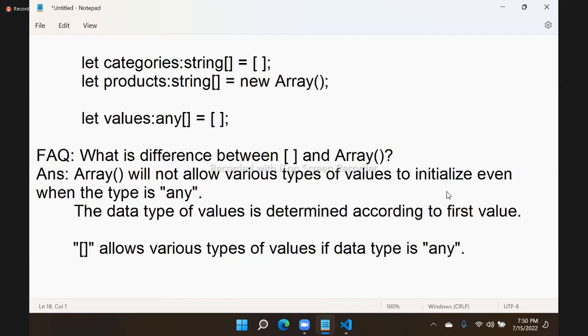Remember, here you need to be very clear in understanding. Actually, I am talking about initialization, not assignment. This is the rule for initialization, not for assigning. Assigning, you can assign any. But initialization, you cannot initialize different types of values, only the same type of values.